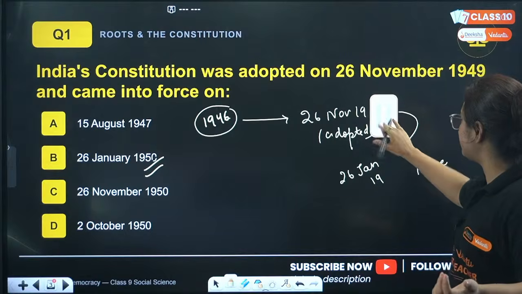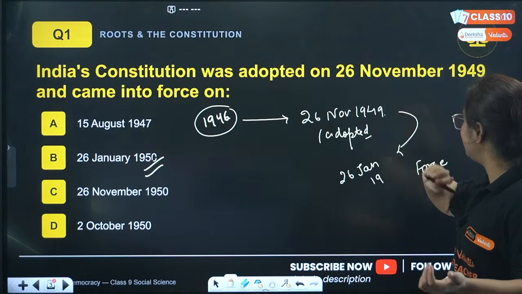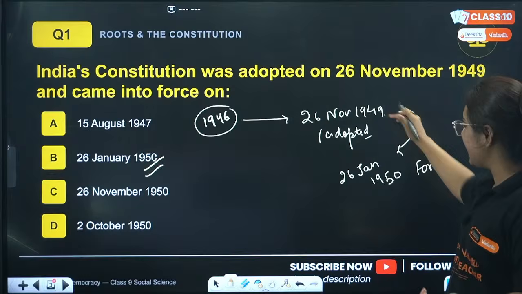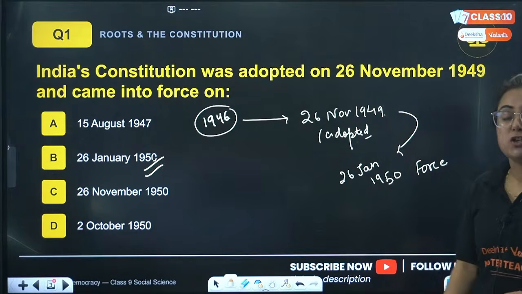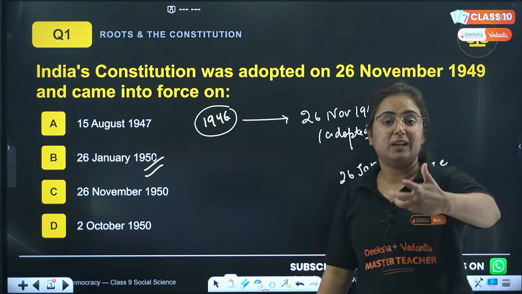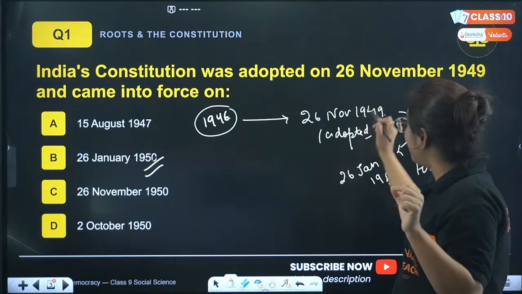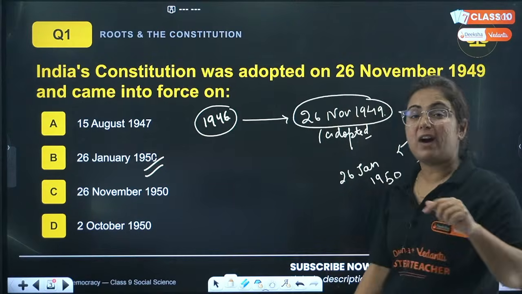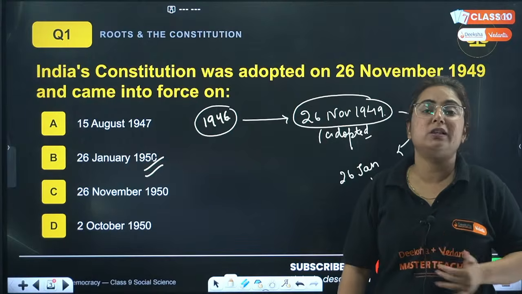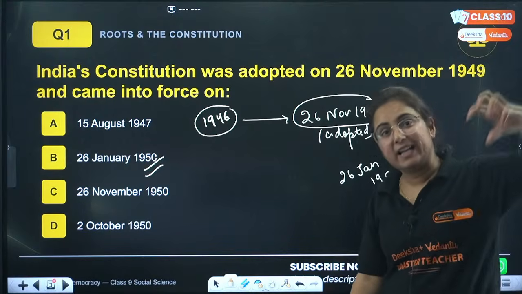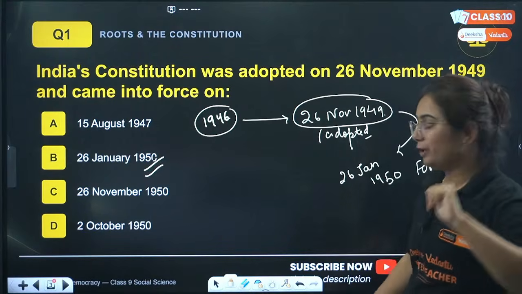Sorry, it's not 46, how can I make this mistake? It's 1949 and this is 1950. So why? The question is why? As it was made in November, why did we not bring it in force on the same date? Beta, because there is a history regarding that I am going to tell you.